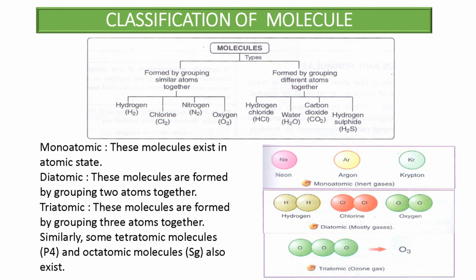In triatomic, the example is ozone. The formula of ozone is O3, which means three oxygen atoms join together. So in the molecule of ozone, three atoms join together and the formula of ozone is O3. On the basis of the number of atoms, we can classify molecules into monoatomic, diatomic, triatomic, tetraatomic, octaatomic and so on.